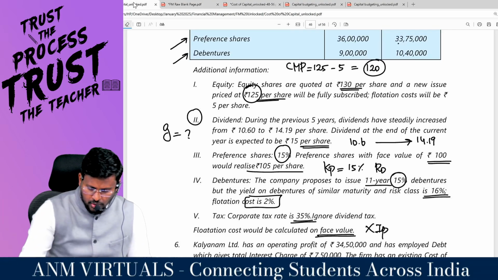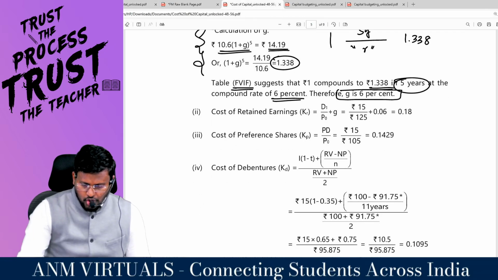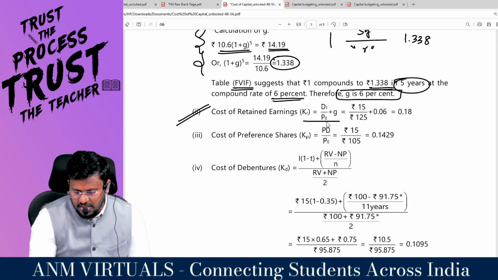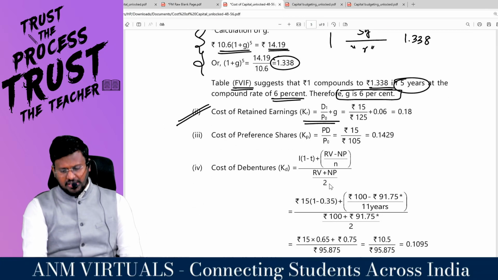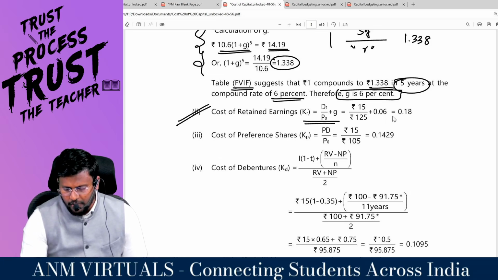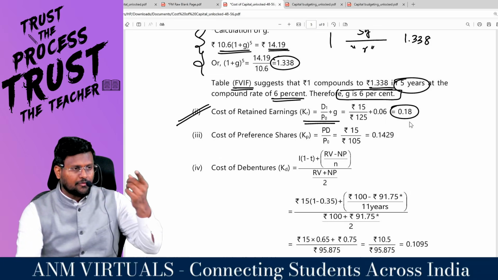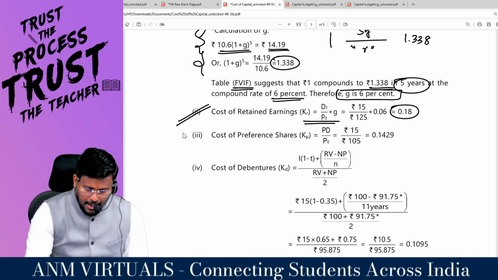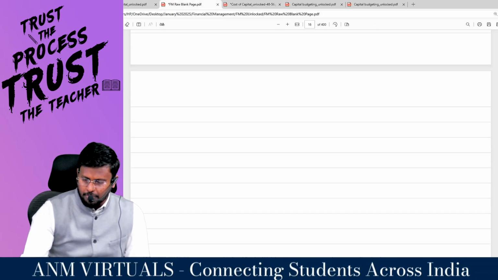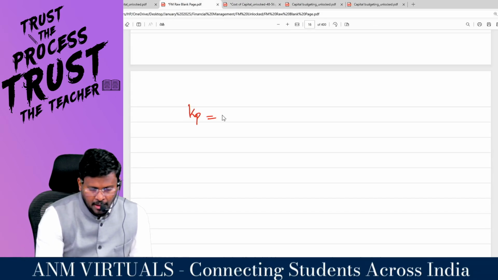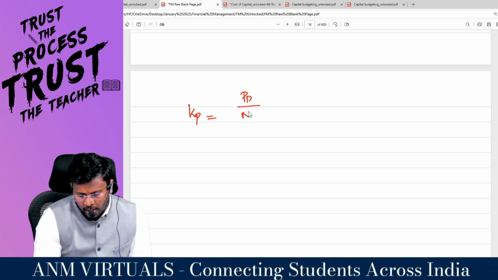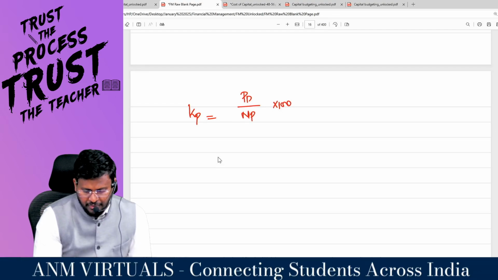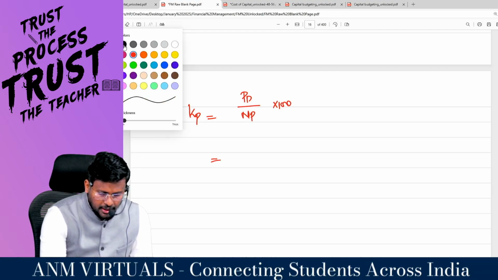Coming to the next one. I'm just checking the answer. Cost of retained earnings, which is KR, is equal to DPS 1 divided by MPS 0 plus G: 15 divided by 125 plus 6 comes to 18%. I have even compared the reason for the differences. Are you clear? Now I'm going to compute the cost of preference shares, which is KP. KP is equal to PD divided by NP into 100. They themselves have given PD.